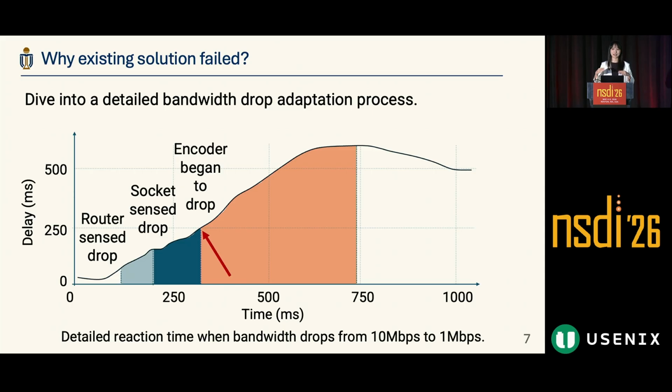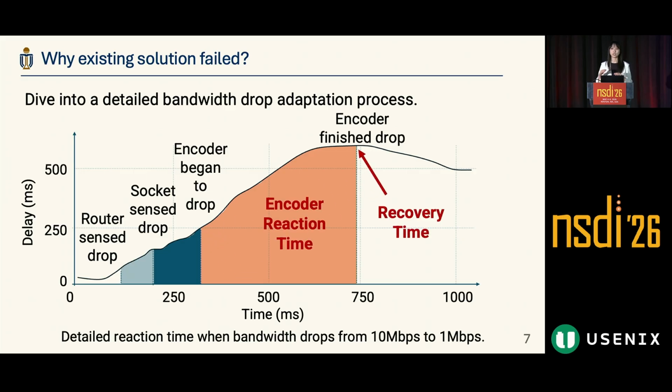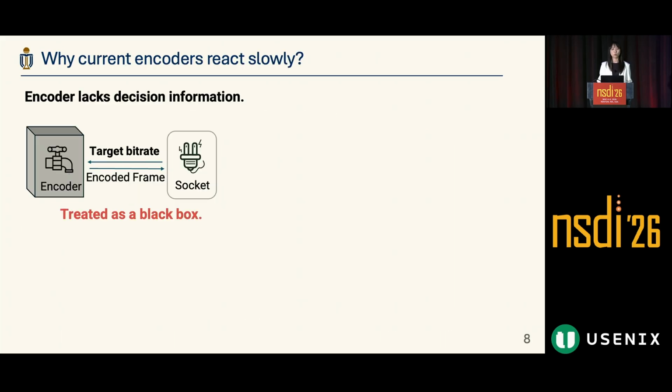So this process is normal and accepted. The key thing is that the encoder will take so much time to slowly react, and by this time, the encoder will finish the job. Not only will this cause a huge encoder reaction time, but it also needs more time to recover from this high latency. And why does the current encoder react so slowly?